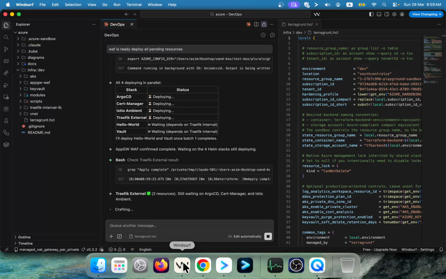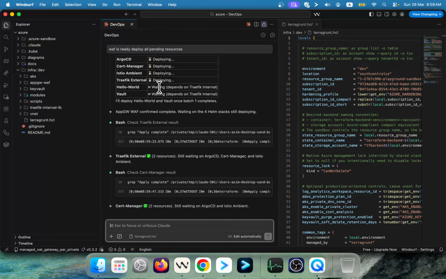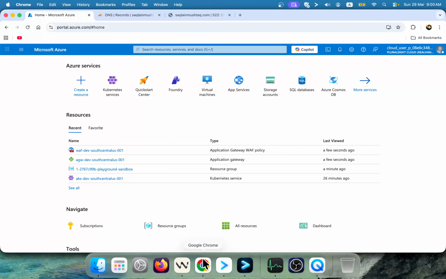So guys, if I navigate back to this section, you see it is deploying ArgoCD, State Manager, Istio Ambient Mesh, which we are going to use in our internal infra for mTLS, and it is deploying the other related stuff, right? So let it deploy, and once it is completed, I'm going to be back, right? So we have to wait for a while.